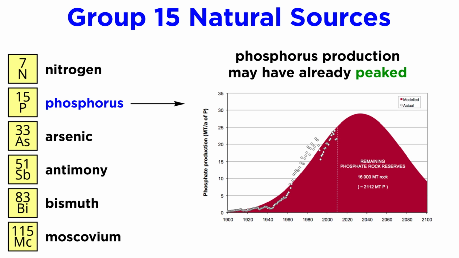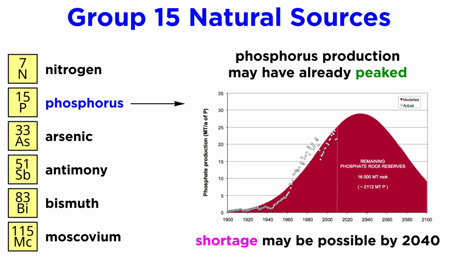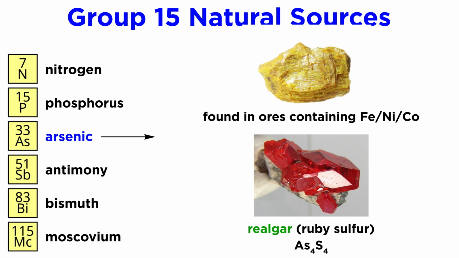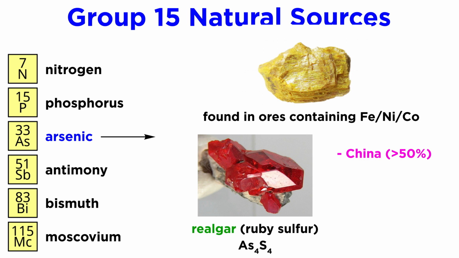Interestingly, phosphorus production may have already peaked, which means a phosphorus shortage could be possible by 2040, and even total depletion within 100 years. Arsenic is also found in a number of ores containing iron, nickel, or cobalt, as well as realgar, also known as ruby sulfur. More than half of these deposits are located in China, with others in Chile, Peru, and Morocco.